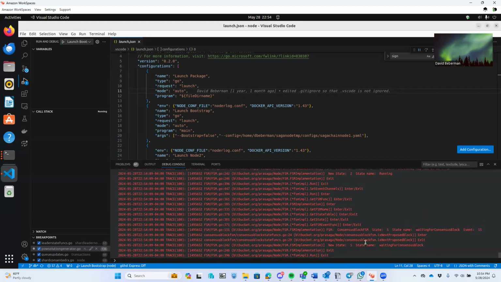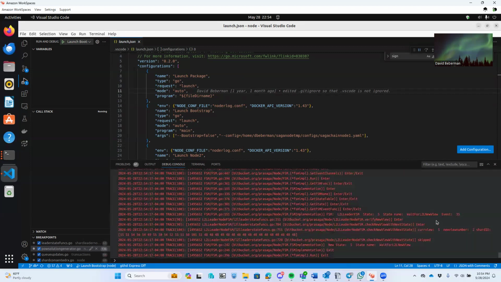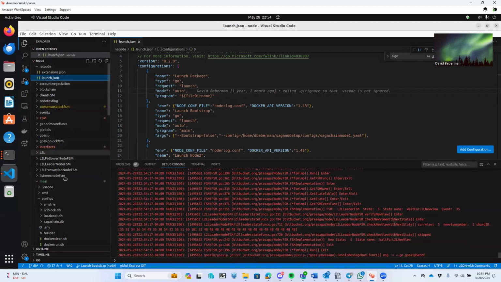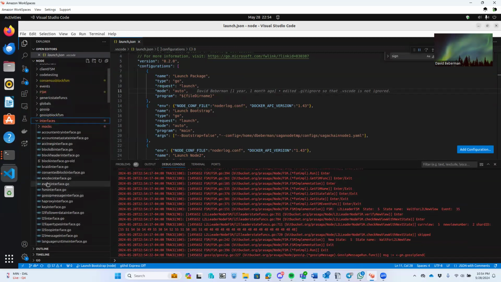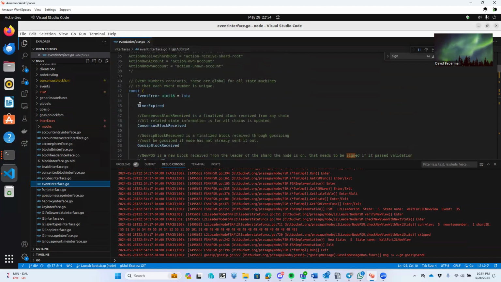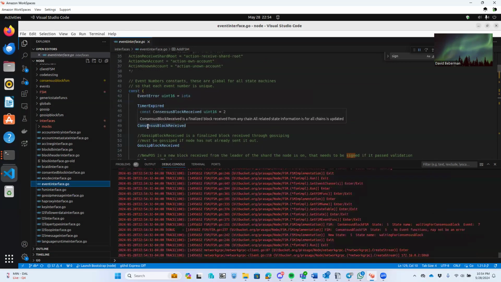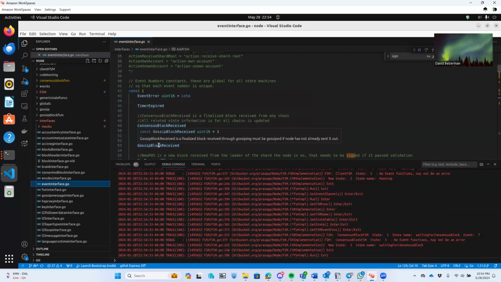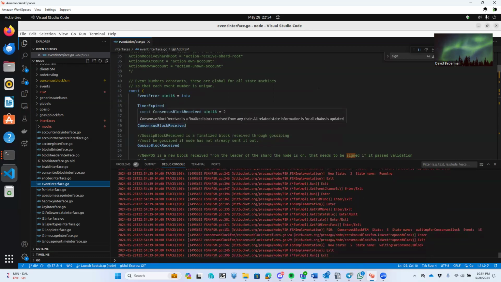And then it's just running and it'll gossip and send messages, and that's literally what it does. The events, if anybody ever wants to track the actual event numbers, the states will give you the states the FSMs are in. The events are defined in the event interface, and here's the list of them. All the events are global to all the finite state machines.